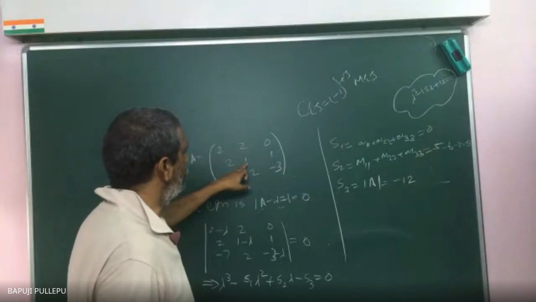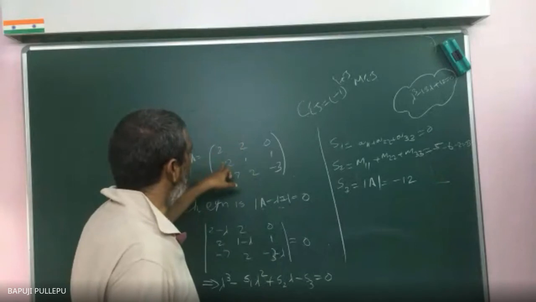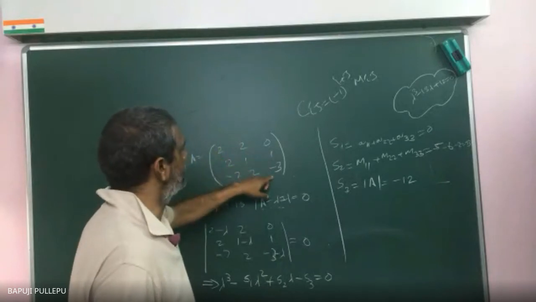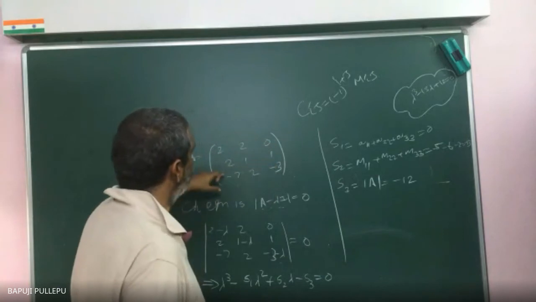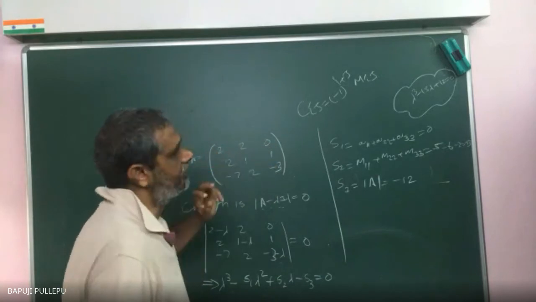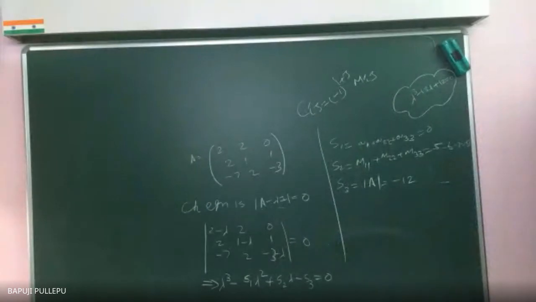Then M22, the one-element minor: leave this row and column, minus 6. Then M33: leave this row and column, AD minus BC. Correct? S1 is what? Sum of the diagonal elements, that is called trace.